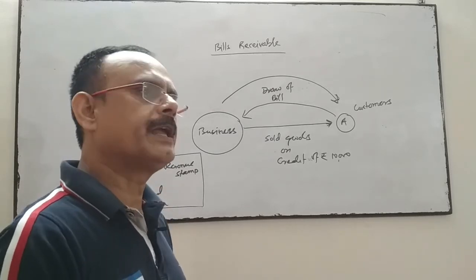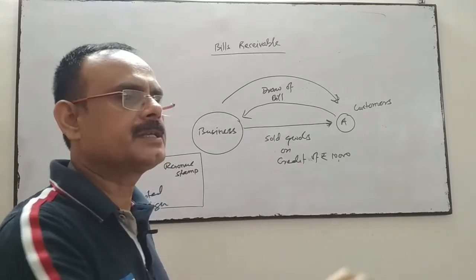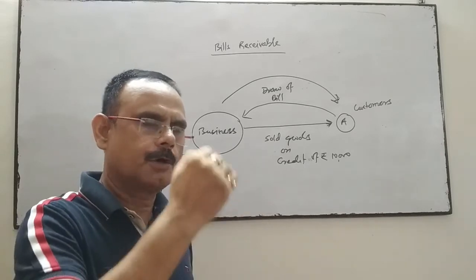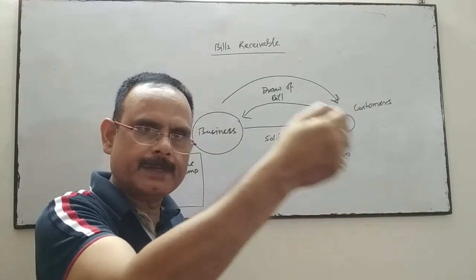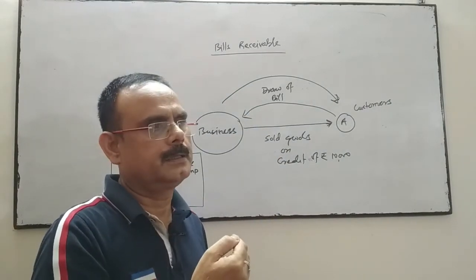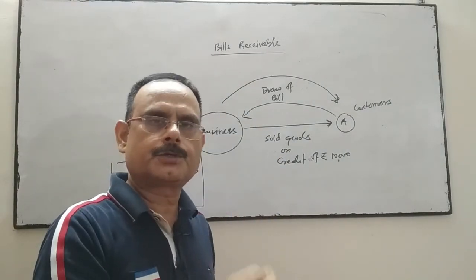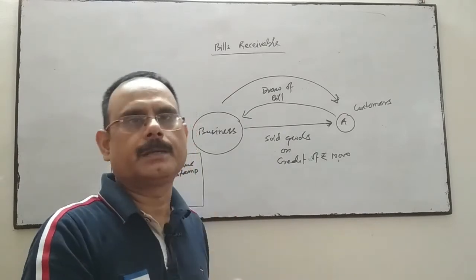Whichever customer the business draws the bill on, and who has accepted those bills, that bill is called bills receivable.